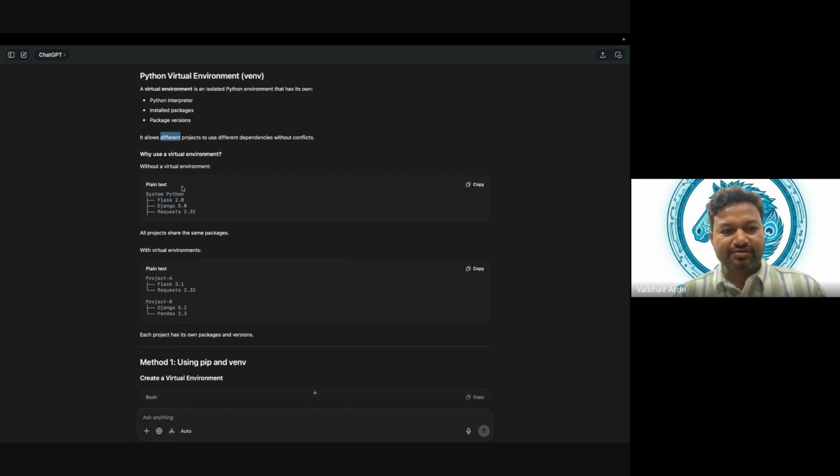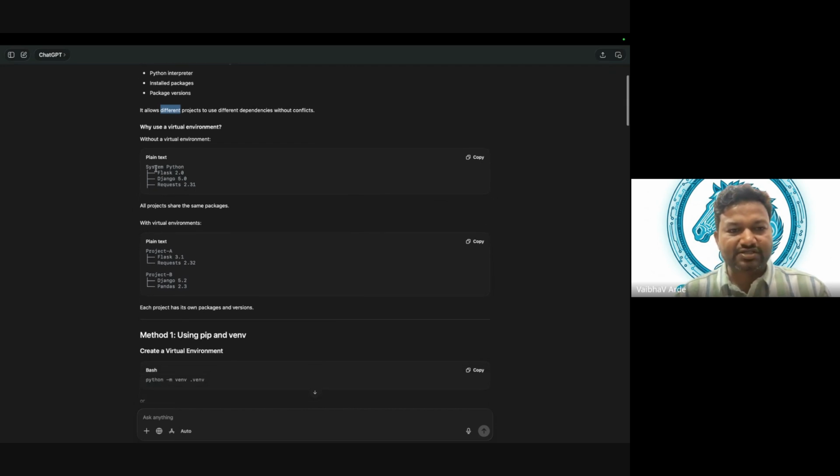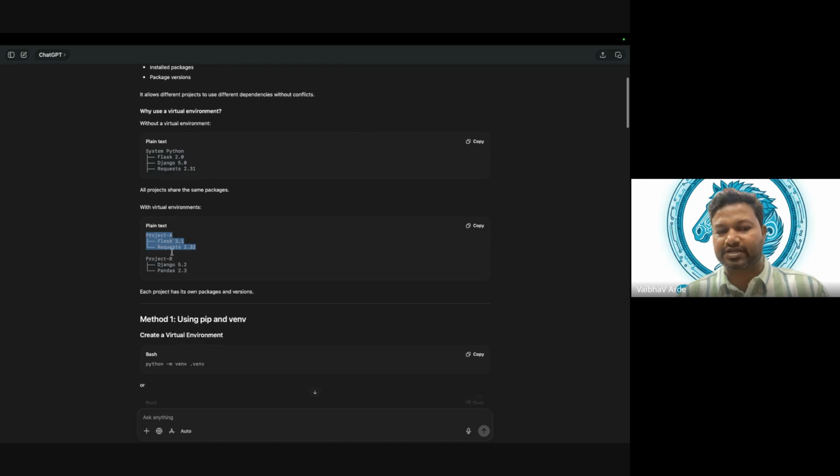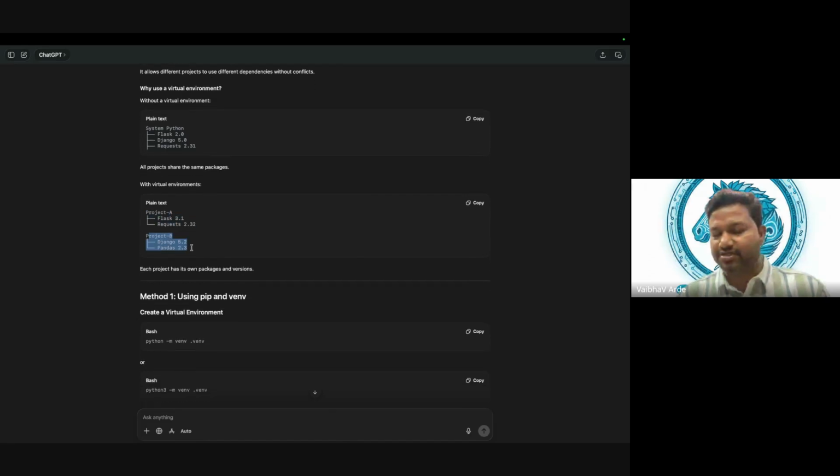Let's say here is the system Python, with Flask 3.1, Django 5.0, requests 2.3. Project A requires these packages, project B requires these packages, but those are not compatible. These are totally different, but your system has only this package set. So now how will you differentiate? For that, we need a virtual environment.